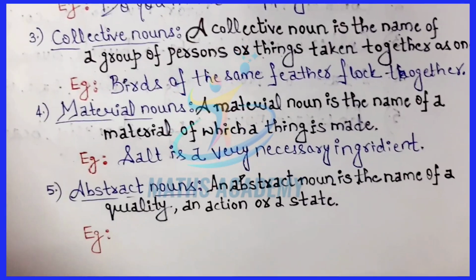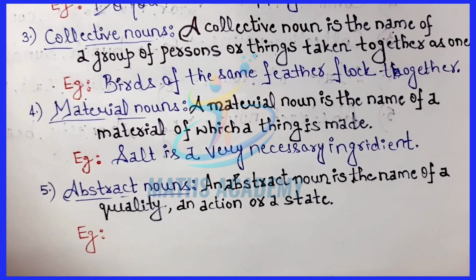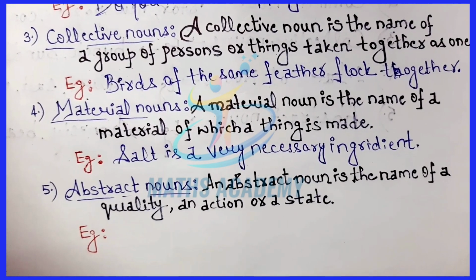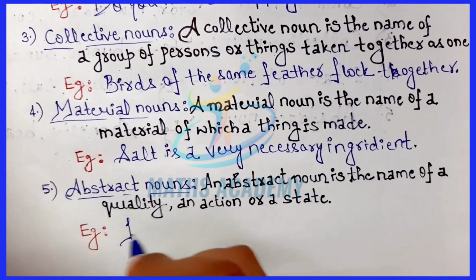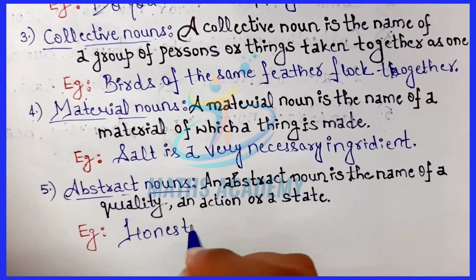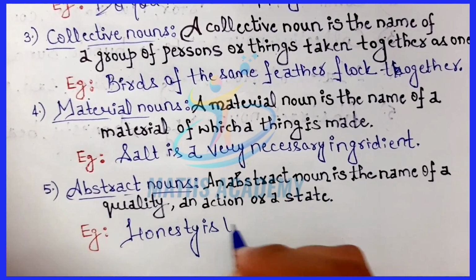Last is the abstract noun. An abstract noun is the name of a quality, an action, or a state. Example: honesty is the best policy.